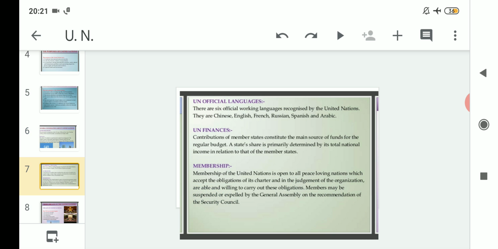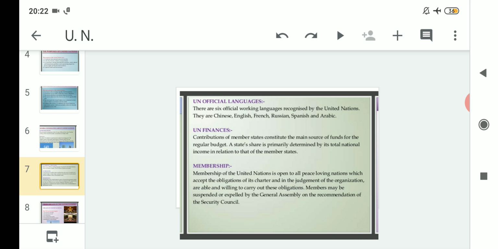Clear? So some percentage is to be sent. Suppose the total national income of India is 1 million. In view of that, some fixed share is fixed for that particular country like India, like 1% or 2%, and out of 100% they need to send 1%. Like that, every member country that sends funds in the form of contributions to the UN, this is determined by its total national income.